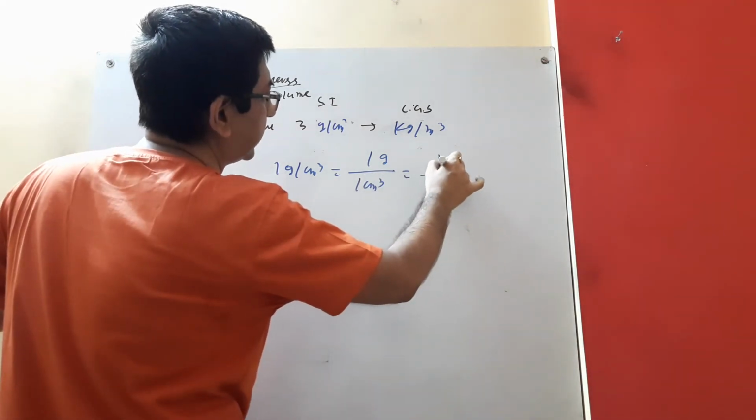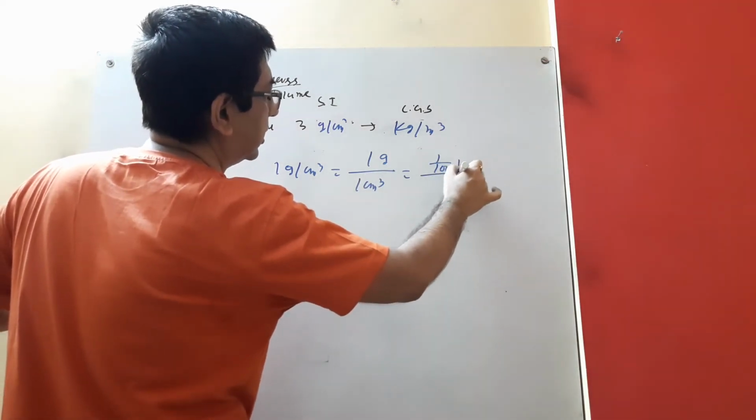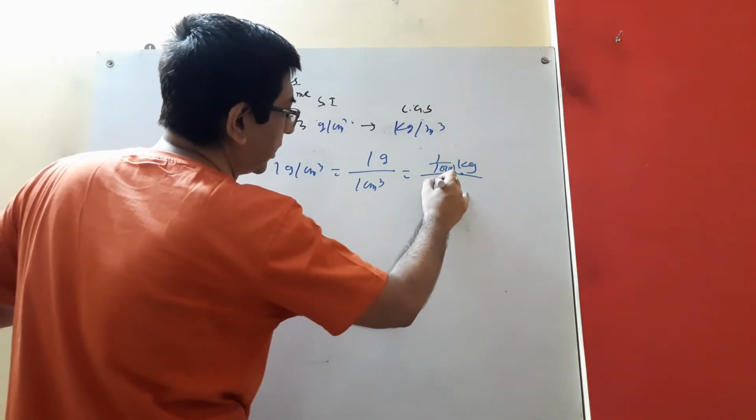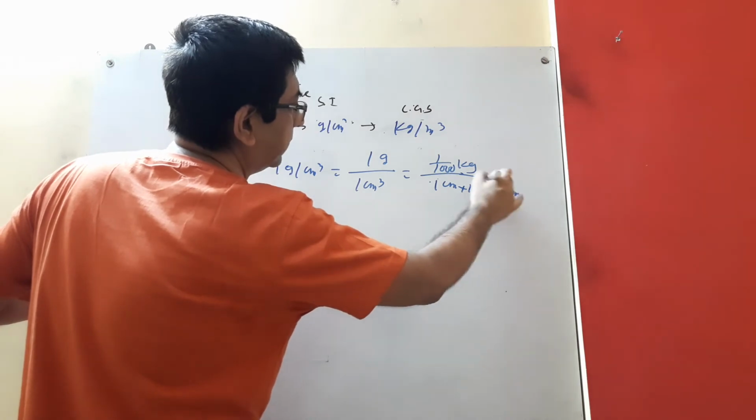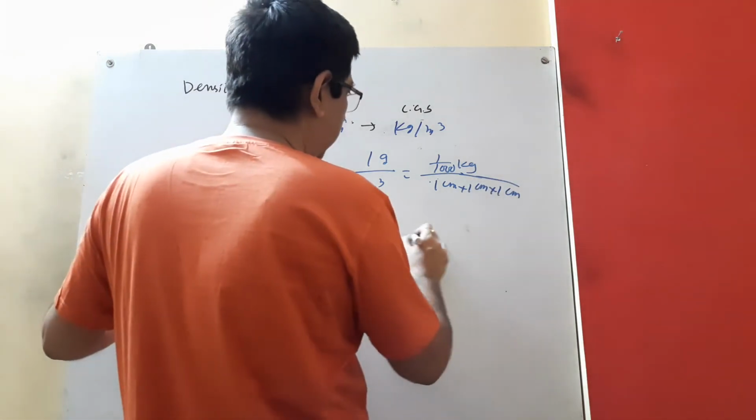Then 1 by 1000 kg, or 1 centimeter cube means 1 centimeter into 1 centimeter into 1 centimeter, right?